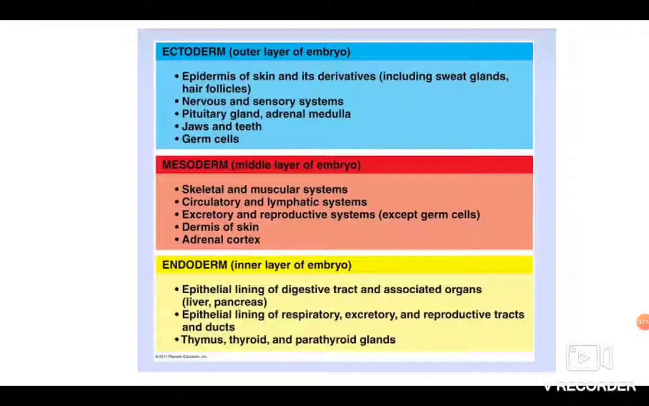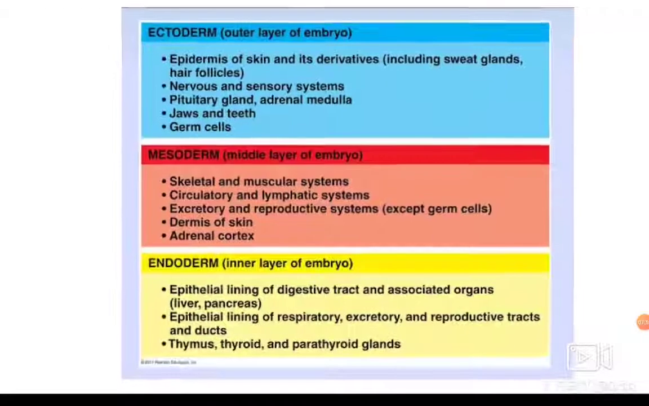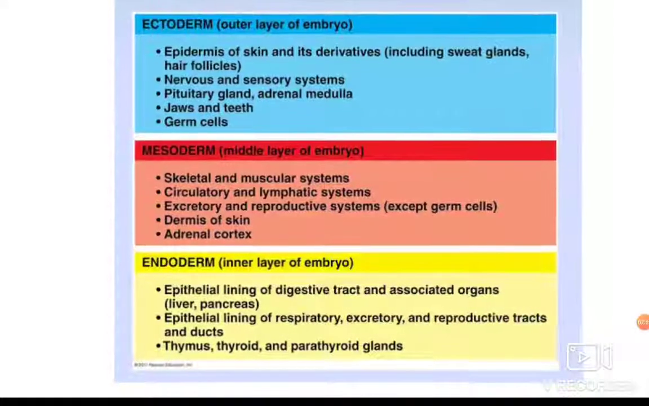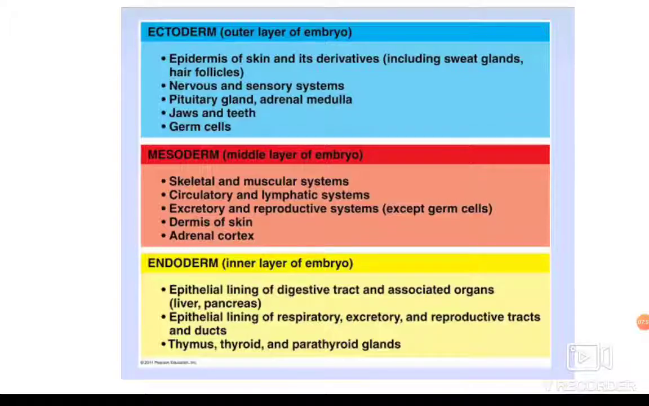Endoderm is the inner layer of the embryo. So endoderm consists of epithelial lining of digestive tract, liver and pancreas, epithelial lining of respiratory tract, excretory and reproductive tract, thymus, thyroid, parathyroid glands. So these are the different tissues which are seen in the ectoderm, endoderm and mesoderm. We should remember this because they will be asked in the exam. What are the varieties of ectoderm? What are the different endoderms and what are the different mesoderms?